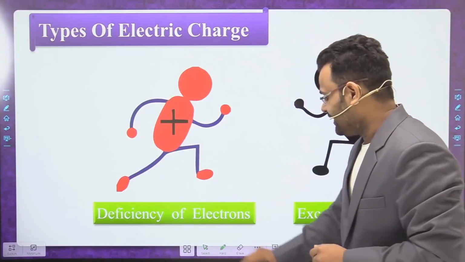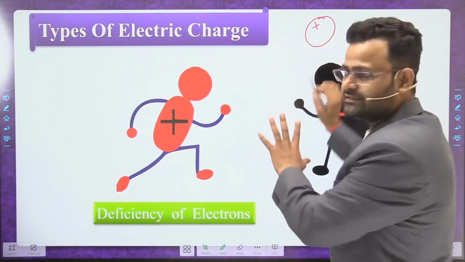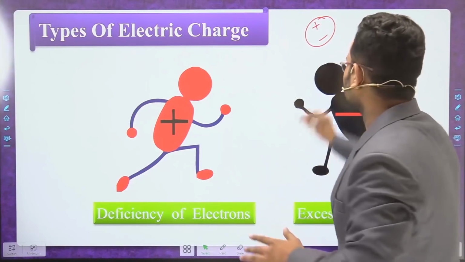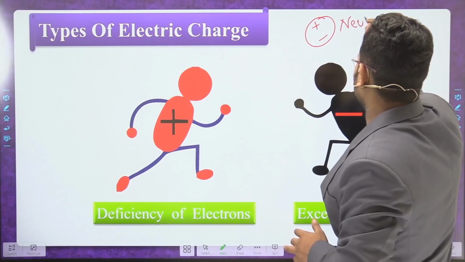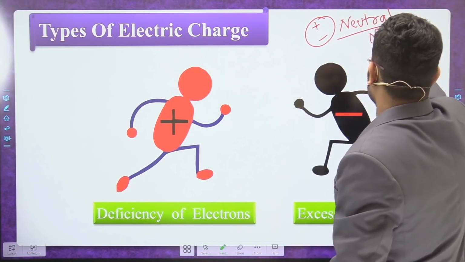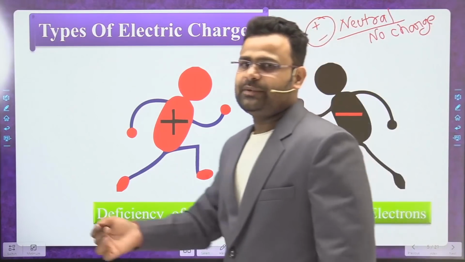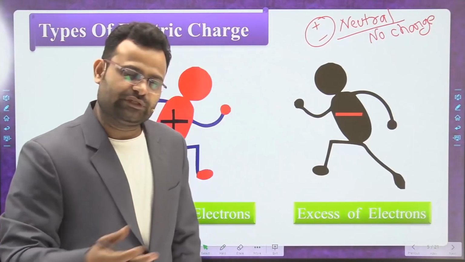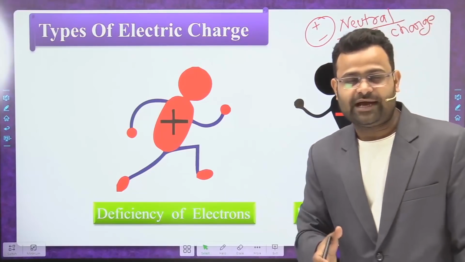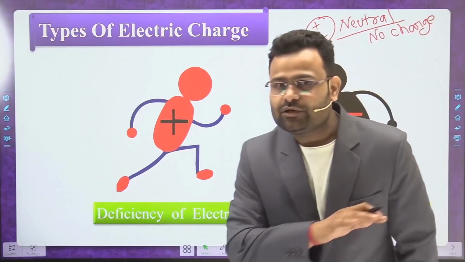Dear students, at normal condition, suppose that is an atom, it has one positive and one negative, both equal. At that time we can say it is neutral. Neutral means, dear students, no charge. Both are the same word. Sometimes you hear the word neutral, sometimes we use no charge. Both mean the atom has an equal amount of positive charge and negative charge. At that time we can say the body has no charge.